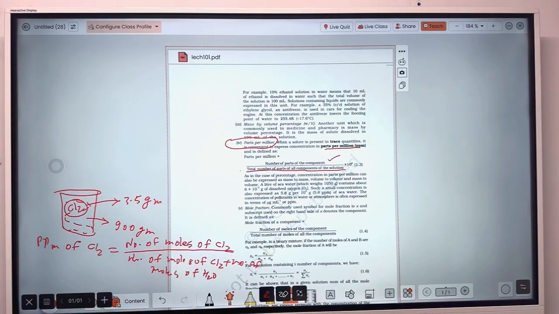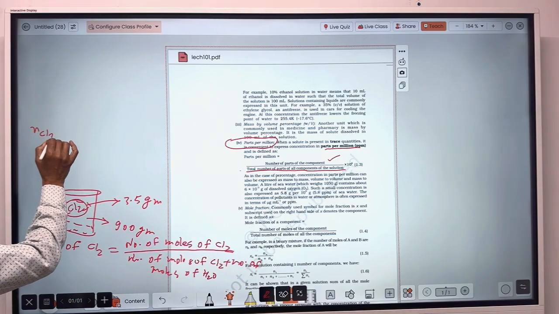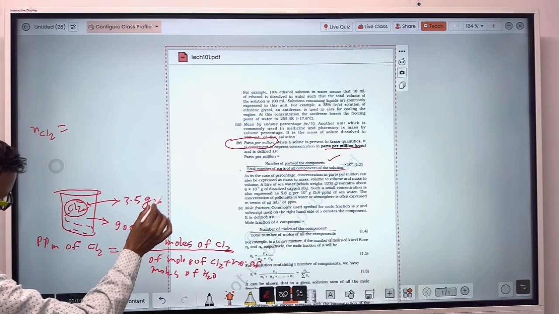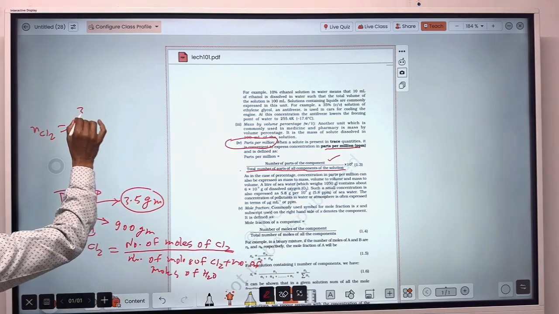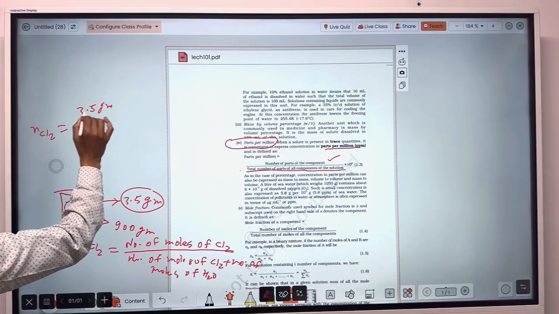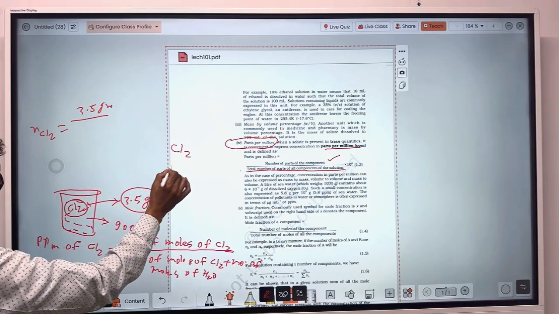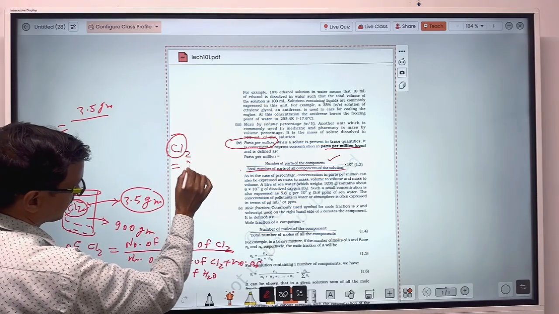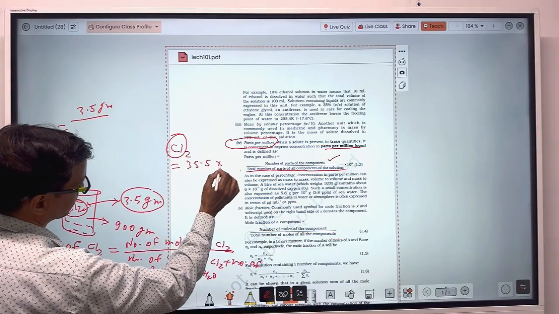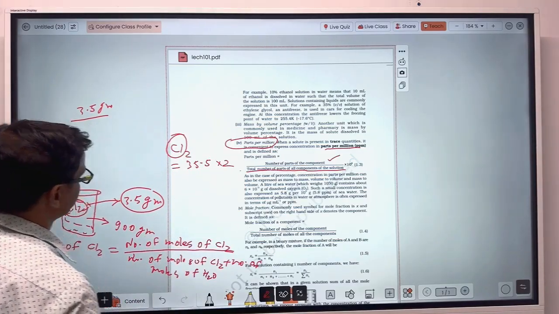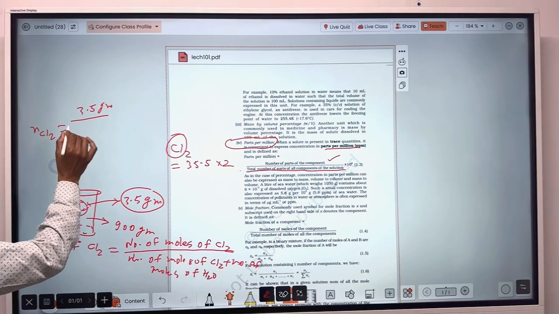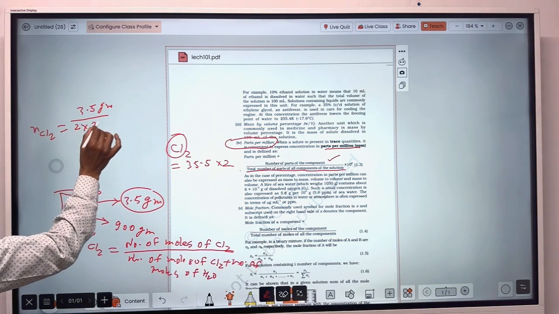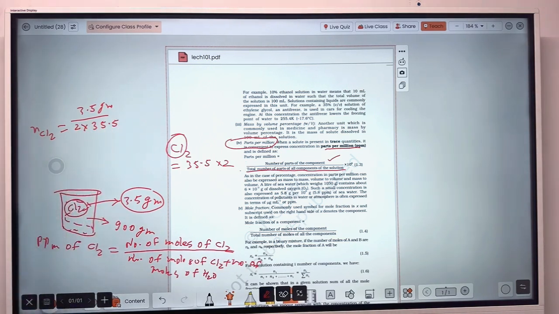Now let's see how to do that. How will you find the number of moles of chlorine? That will be equal to the weight, 3.5 gram, upon the weight of chlorine. One chlorine atom is 35.5, and Cl2 is 35.5 into 2. So that is 3.5 upon 2 into 35.5.